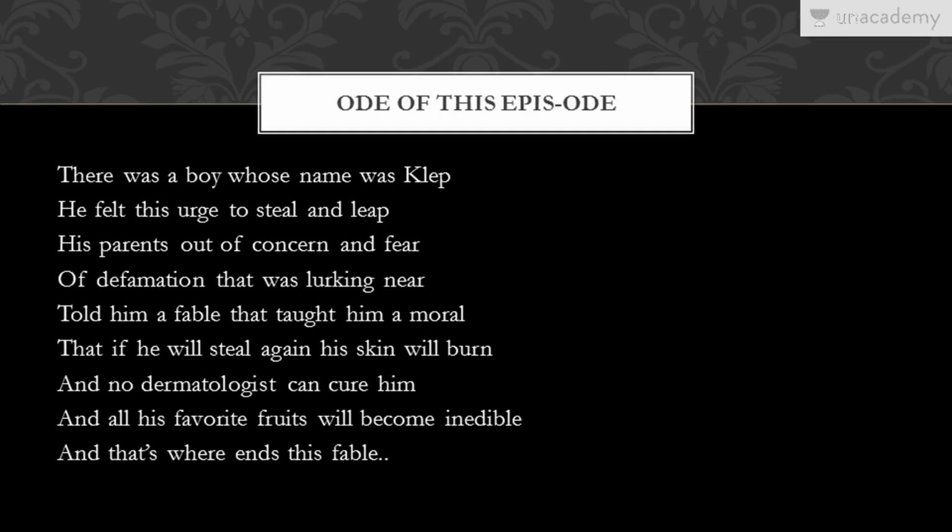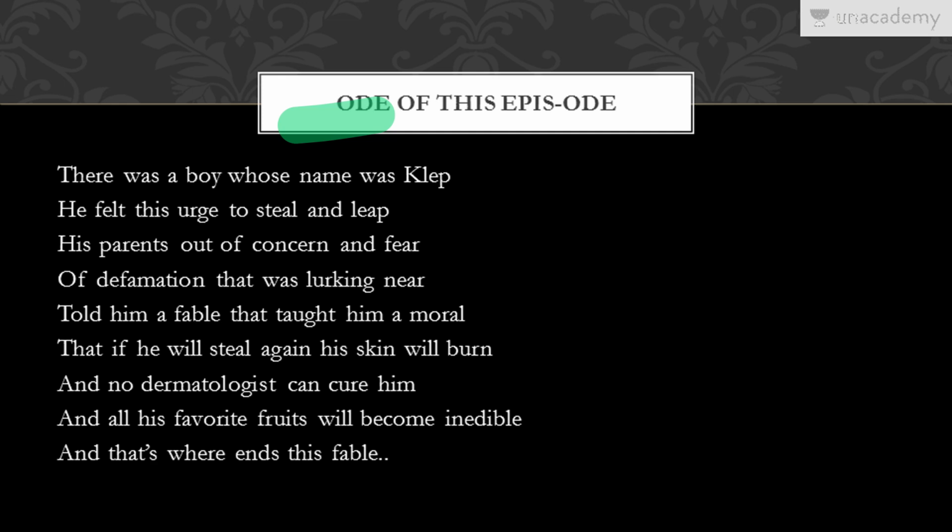Moving on, this is the ode of this episode. I'll be giving a certain kind of ode, as I discussed that there are numerous mnemonic techniques, and ode is one of them. This ode goes like this, and I have tried to cover all the words that we have discussed. There was a boy whose name was Clep. He felt this urge to steal and leap.